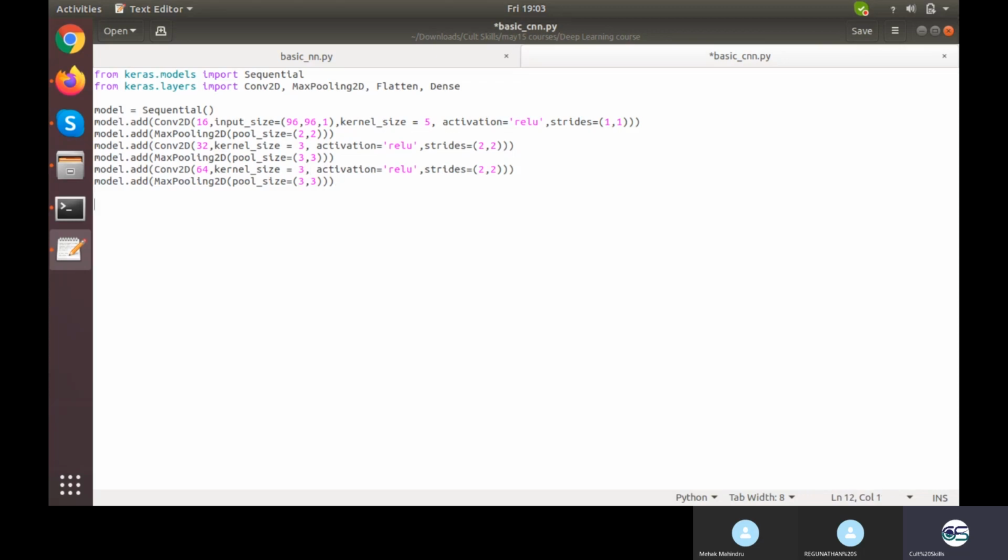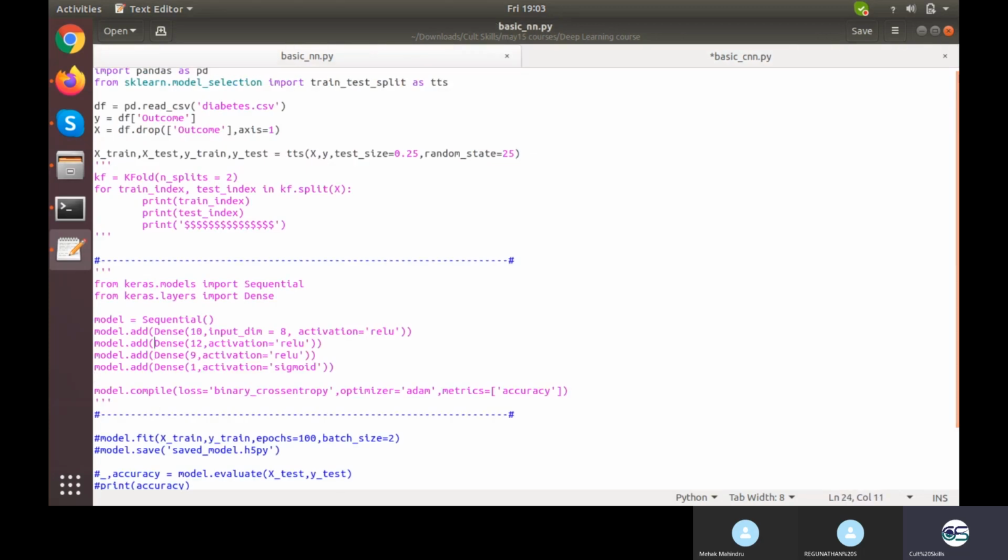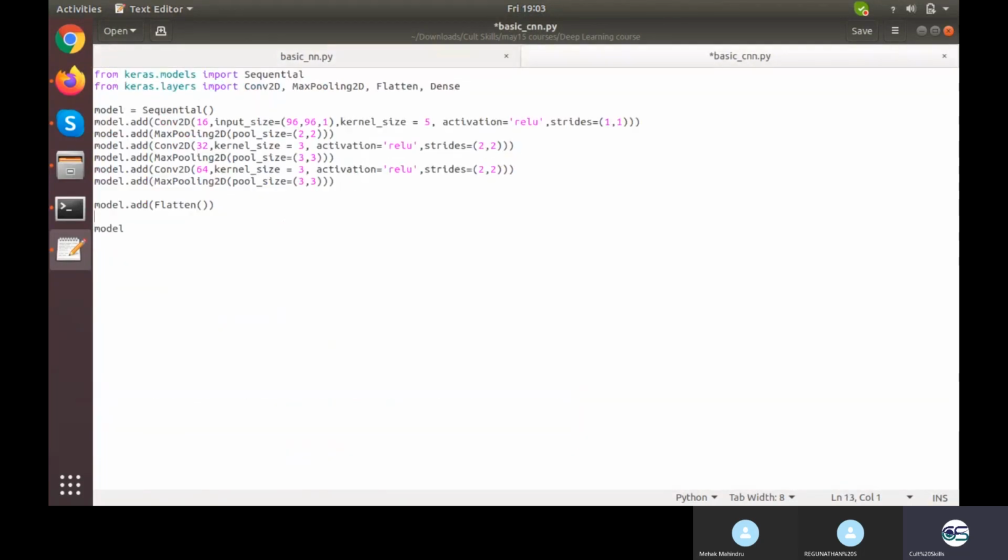Done. Now what else I need to add is, I need to flatten this entire stuff. Once flattened, let's copy this entire dense architecture right here. Let's take these three layers. So model.add Dense, activation, and last. Instead of one particular output, I want 6 outputs, because I want to make a classifier for 6 images, 6 objects. So model.add Dense 6, activation equals sigmoid.